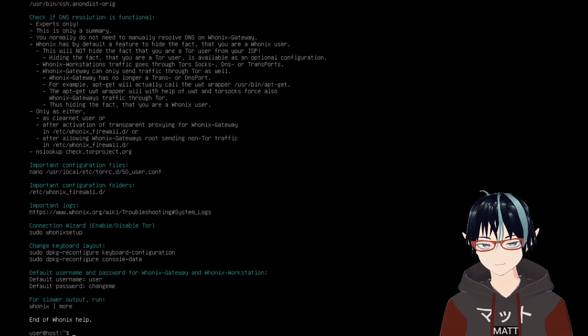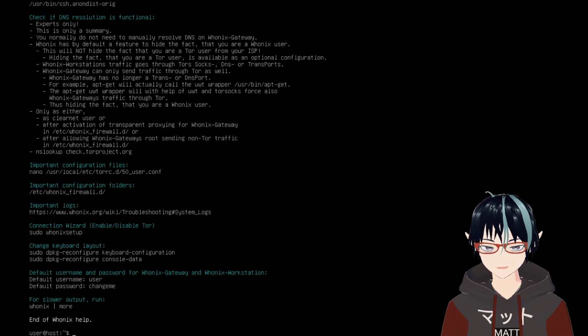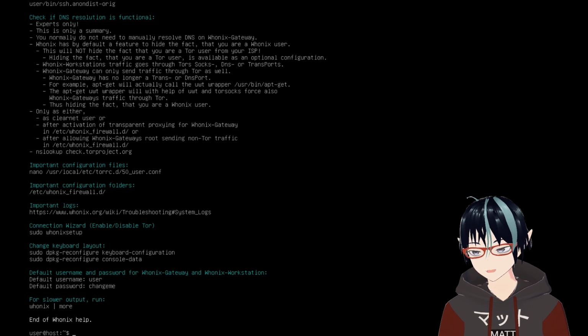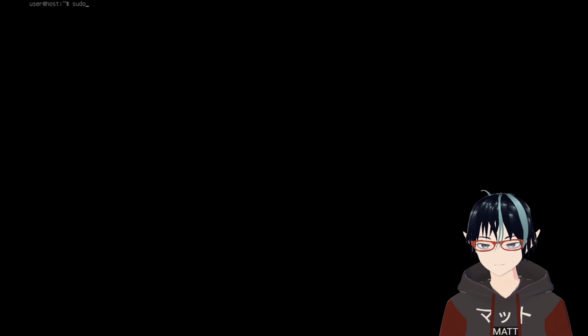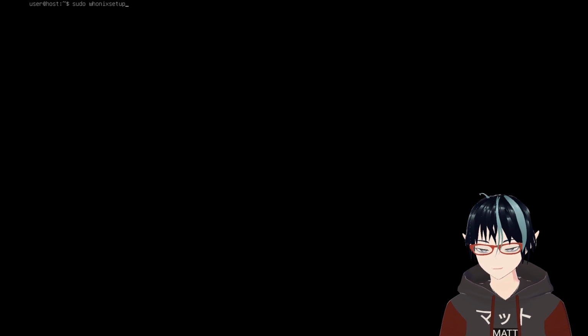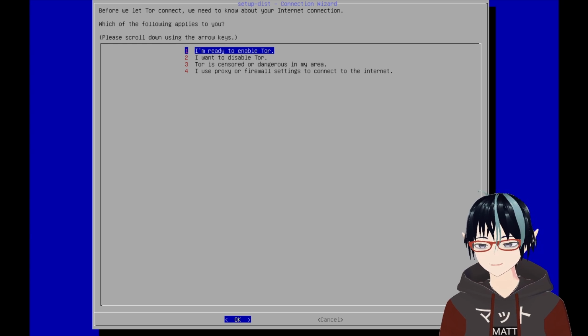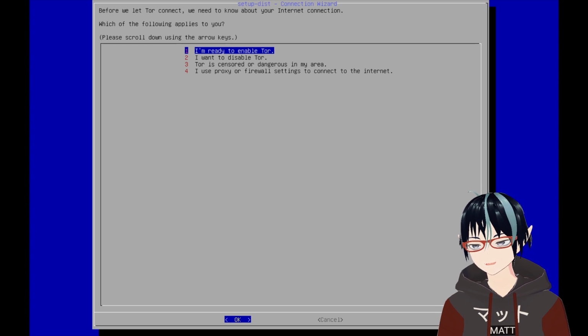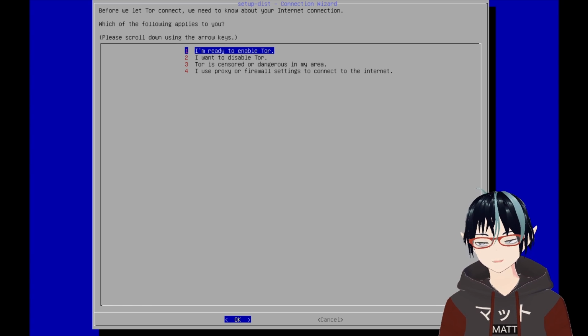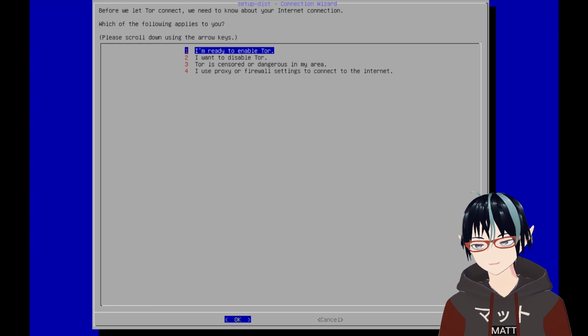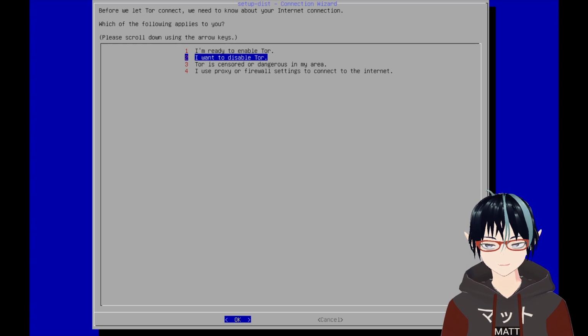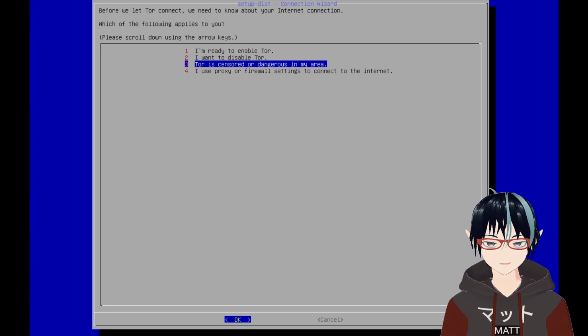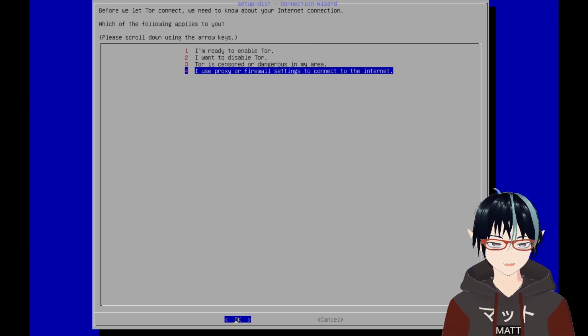The next thing you're going to want to do is run the Tor network. You're going to need to do this through Gateway, so you want to connect through the Tor network. So type in sudo whonix-setup, all one word. Hit enter. And then you're going to be presented with a big ncurses menu like this. You'll be presented with a bunch of options, and you should pick the one that's appropriate.